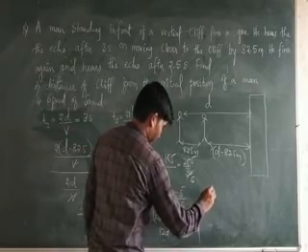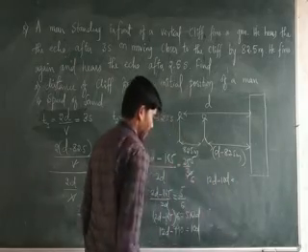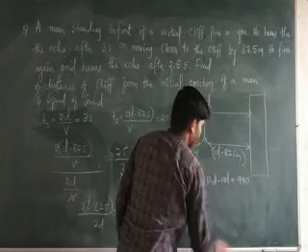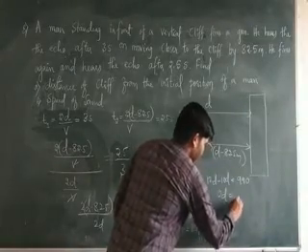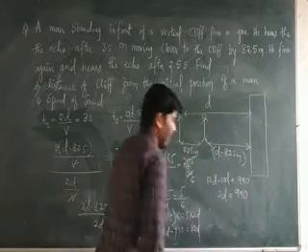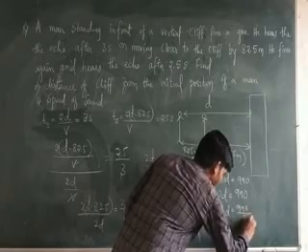Now 12d minus 10d is equal to 2d, and on the right side what remains is 990. So d is equal to 990 divided by 2.